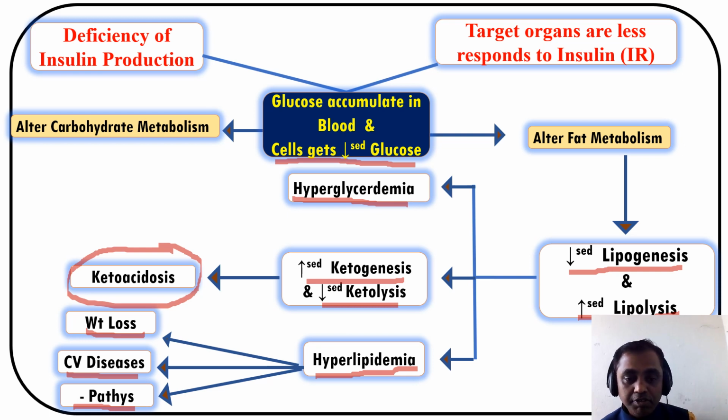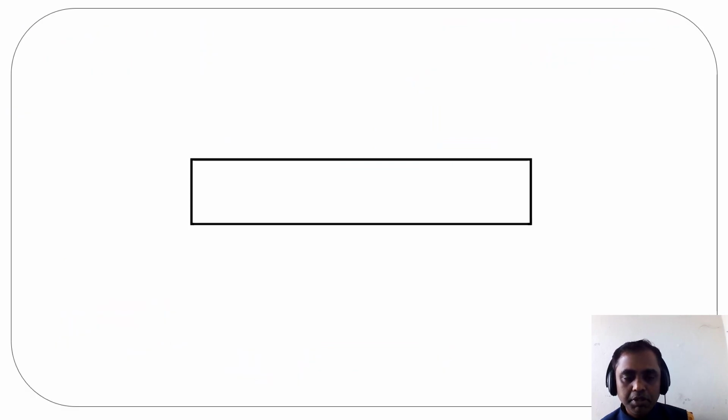So this pathogenesis is very important to identify for the investigations. Whether the patient's fat metabolism is involved or not, with this metabolism we are able to understand the condition of the patient's body. So that's about the pathogenesis.